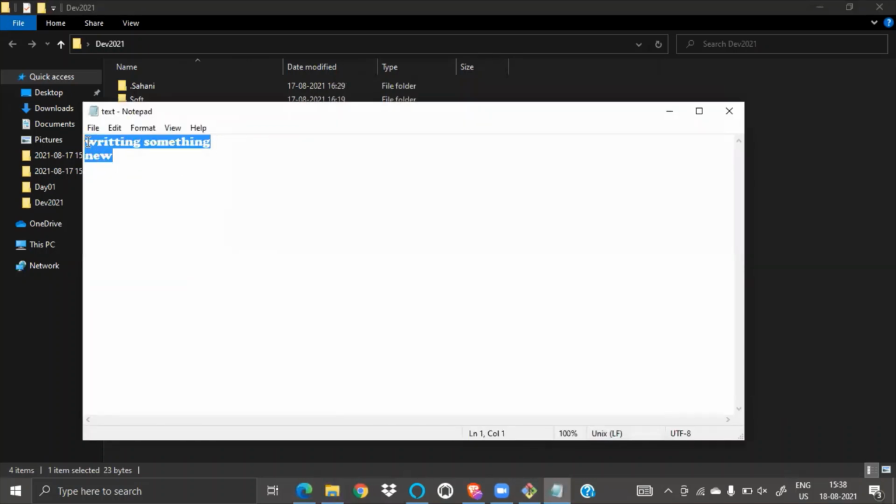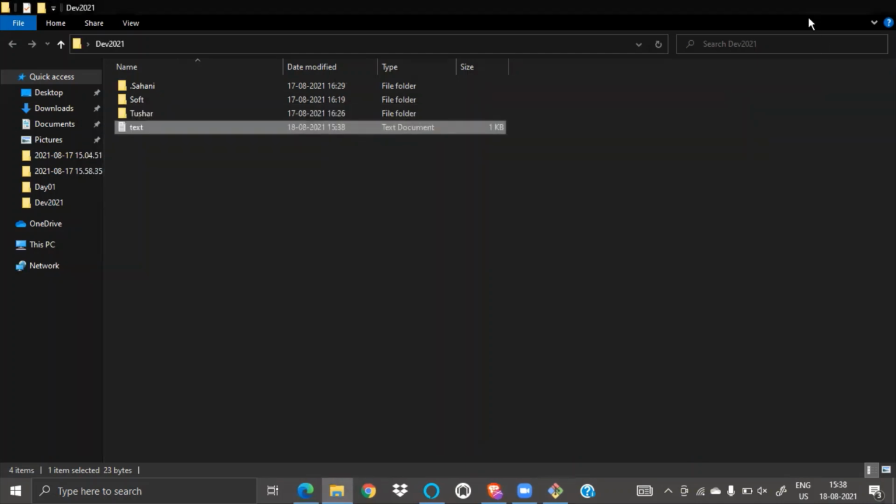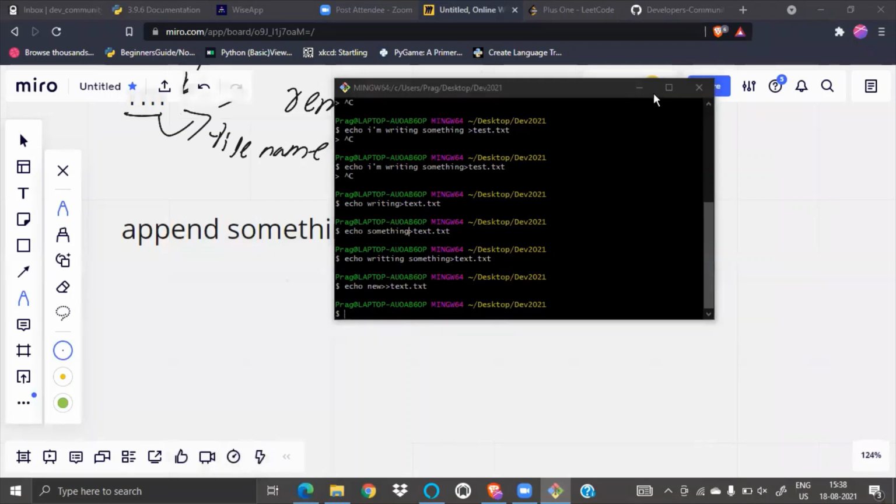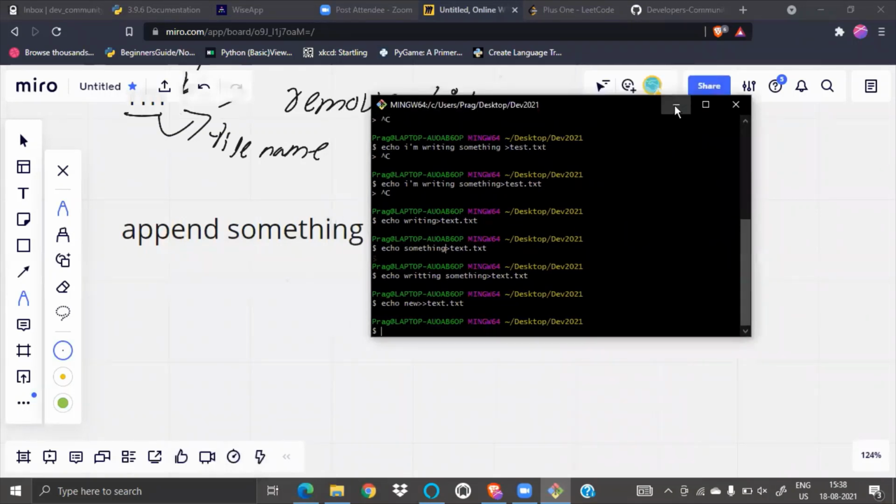Oh wow, this worked. New is there, no? We didn't write the whole line. We just wrote new and it's appended. Is this clear, guys? Till now, is everything clear, or do you have any doubt? You can ask if anyone has any doubt.